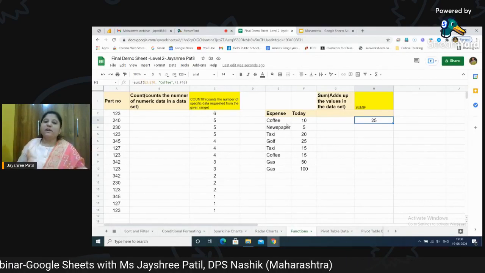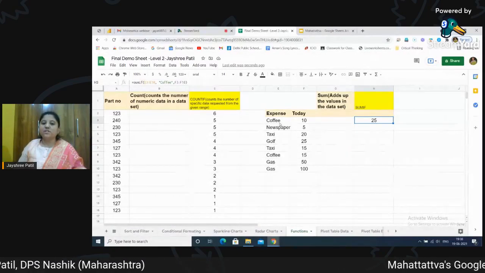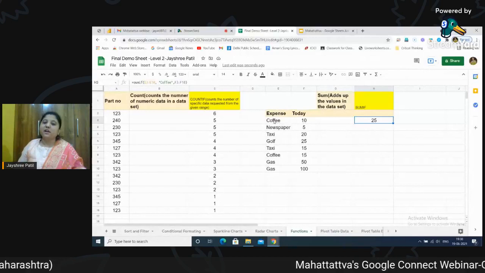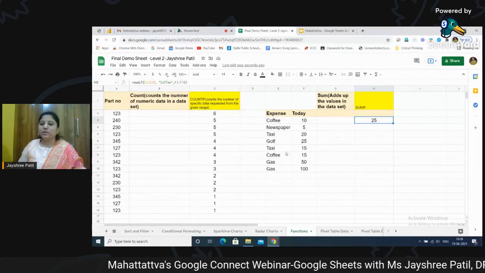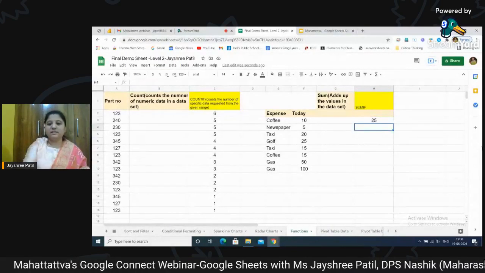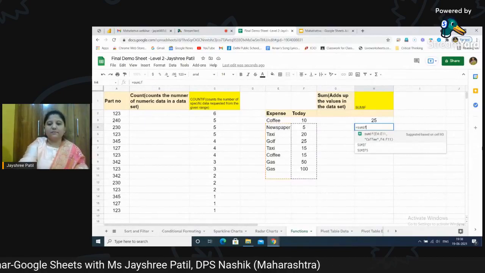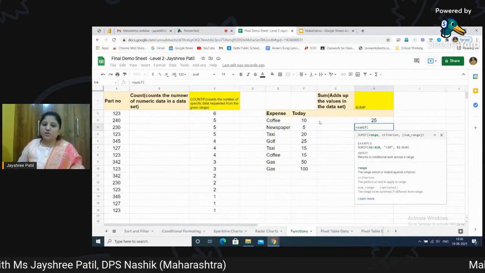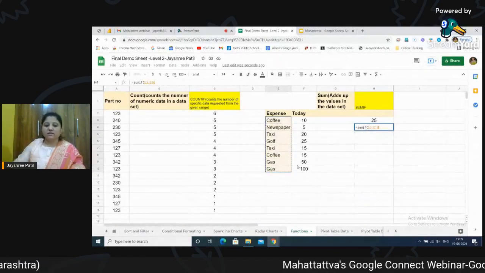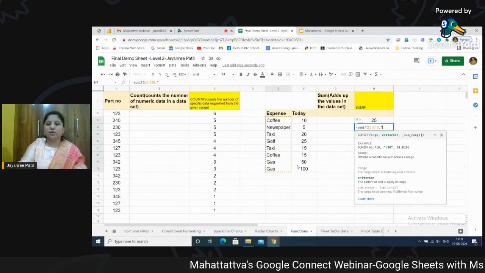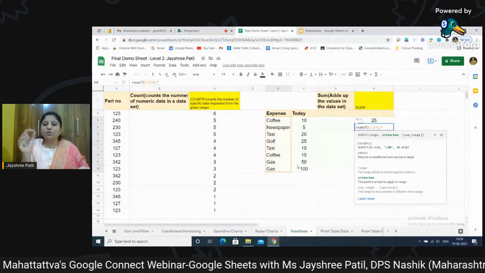Now, what if I want to find it out for different things, like how much money is spent on coffee as well as taxi? I want to count it together. So what to do in that case? Let's see, it is again very easy. Equal to SUMIF, bracket. As usual, we know that we first select the criteria range, comma, then in double quotes we write down the criteria. So when we are adding two or more things